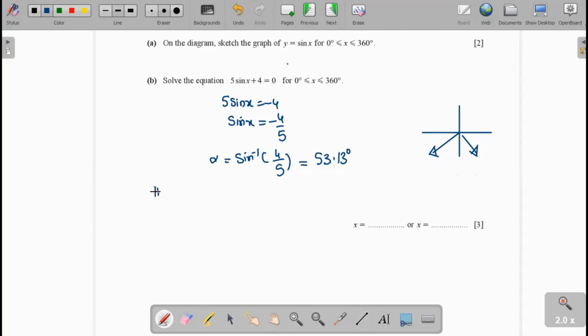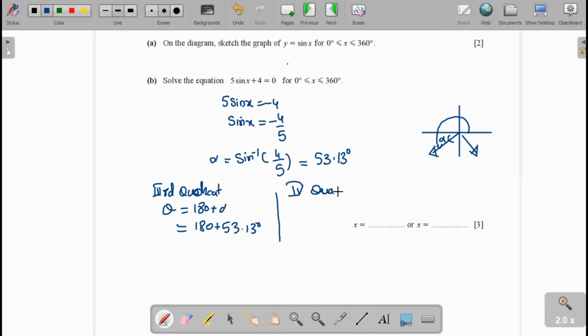In the third quadrant, the angle theta will be equal to 180 plus alpha. This is alpha. Now if you find the theta, this angle will be 180 plus alpha. Now we write it 180 plus 53.13 degrees. Same as in the fourth quadrant, the angle theta will be equal to 360 minus alpha. Now we write it 360 minus 53.13.